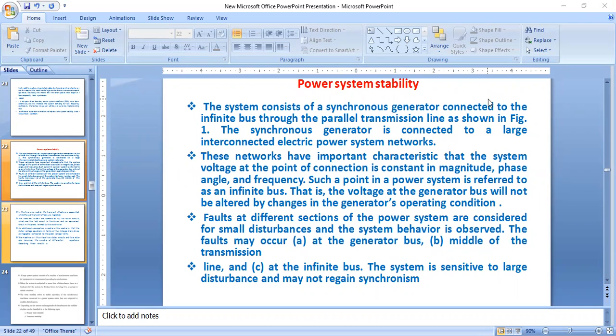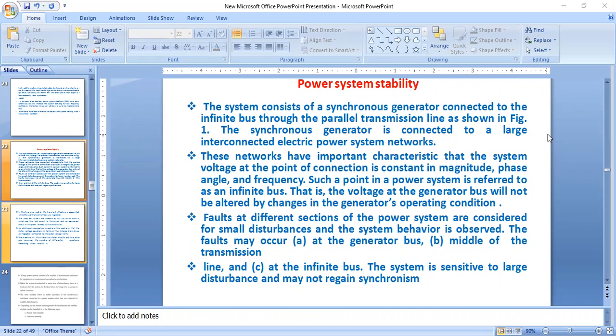Let us continue the power system stability. We have discussed many basics in the last class. Let us continue our discussion. The system consists of a synchronous generator connected to the infinite bus through the parallel transmission line as shown in figure. The synchronous generator is connected to a large interconnected electric power system network.